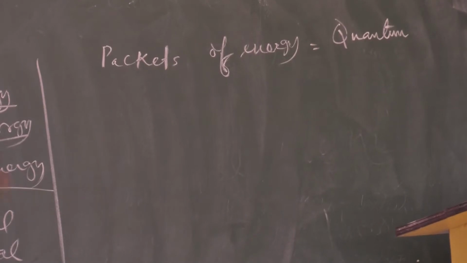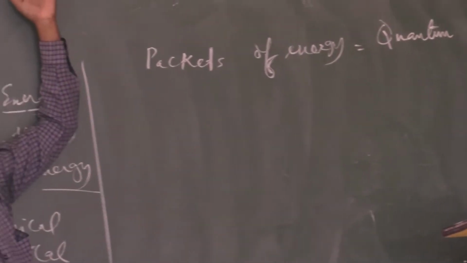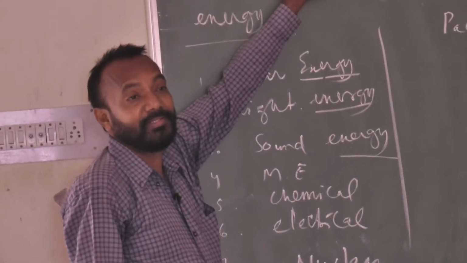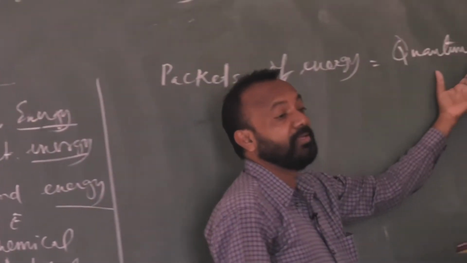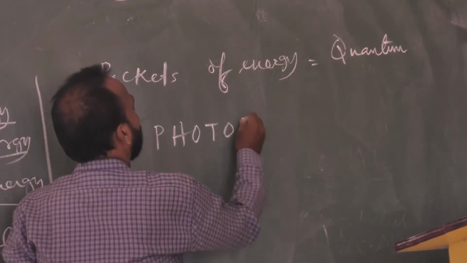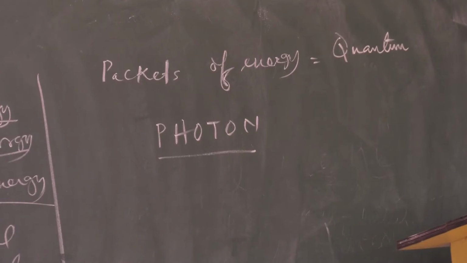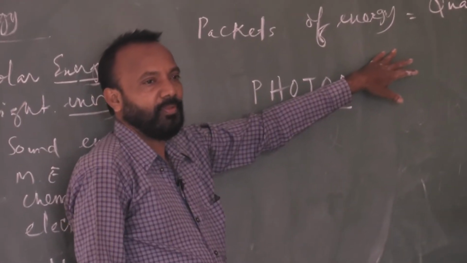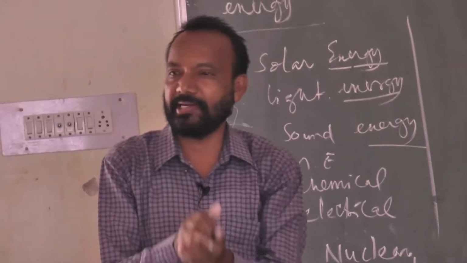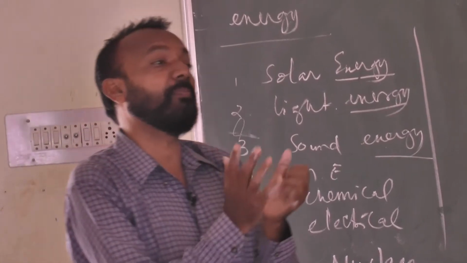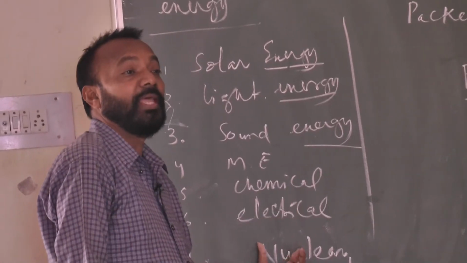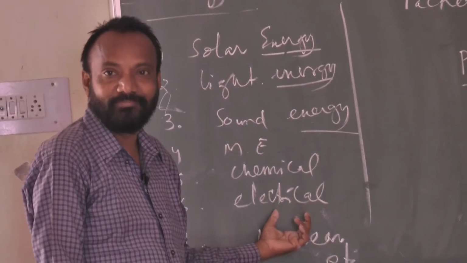Today's topic is light energy, so we are not going to discuss all energy in detail. If you think about light energy, these packets of energy, or this quantum, is actually called a photon. This is called a photon. So packets of energy are called quanta. Any kind of energy in the form of packets, maybe mechanical energy, nuclear energy, chemical energy, electrical energy in the form of packets, is called a quantum.